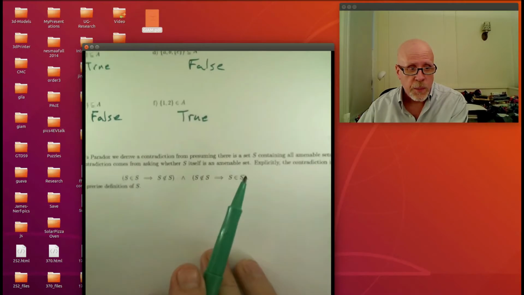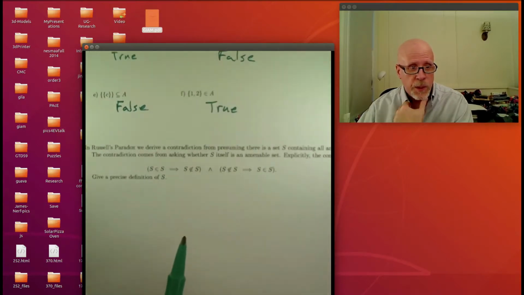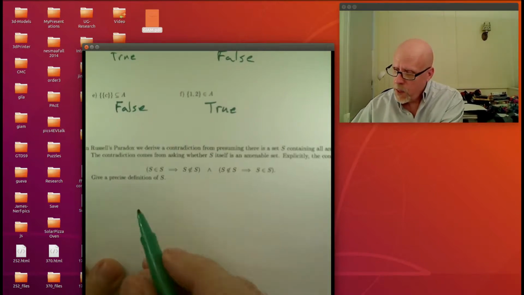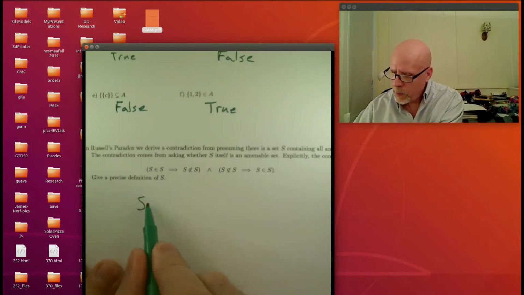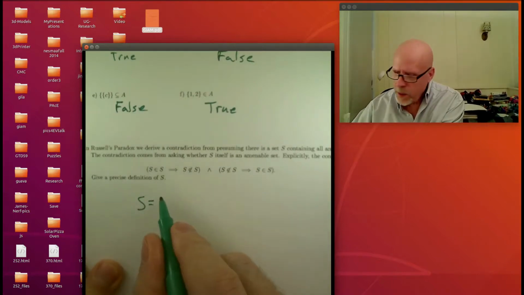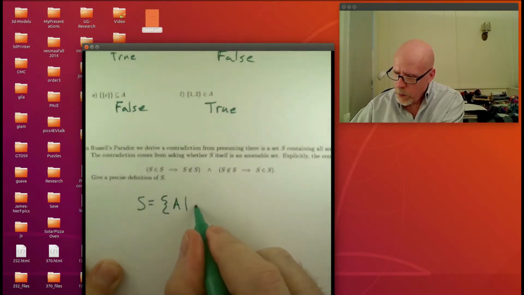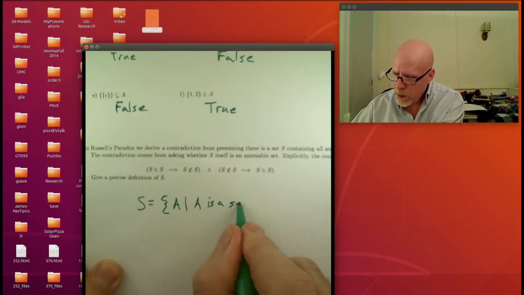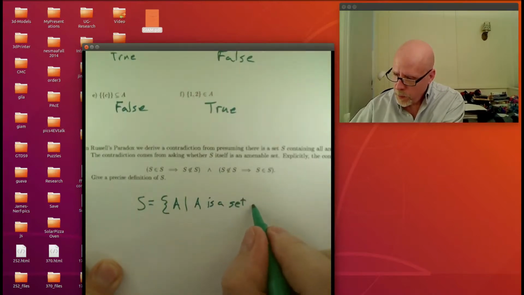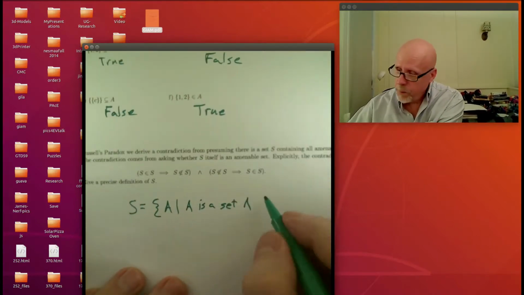That's the contradiction. But what it actually asks us to do is give a precise definition of S. So what is the set of all sets that don't contain themselves as elements? I think I can remember that. Let me just say S is going to be the set of all things A, such that, first of all, A is a set, and second of all, it's not in itself.